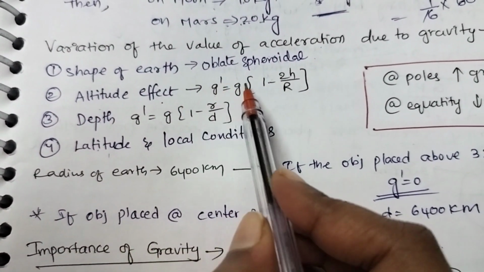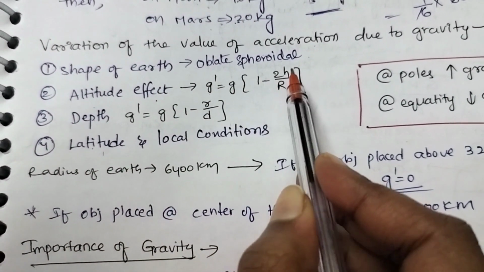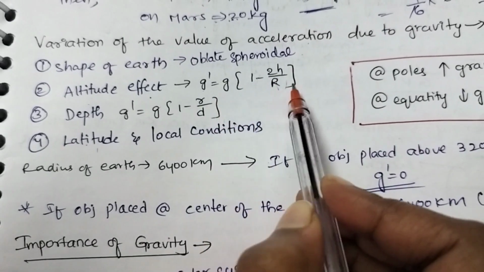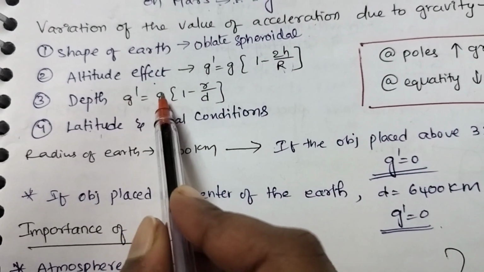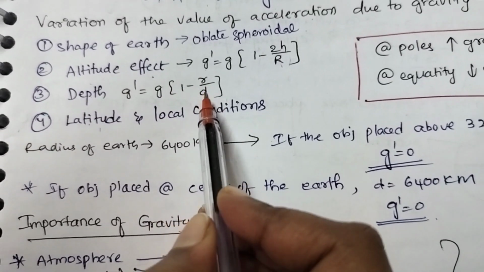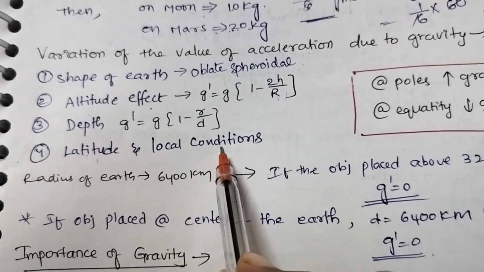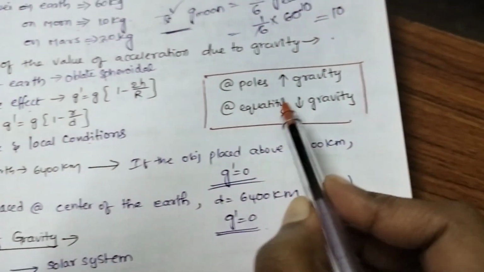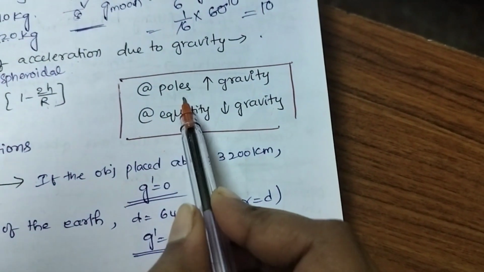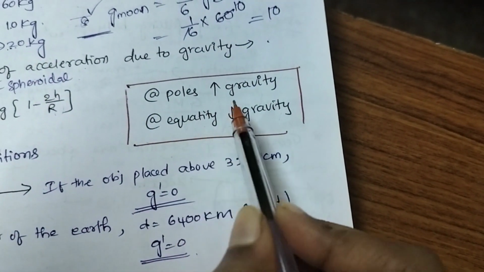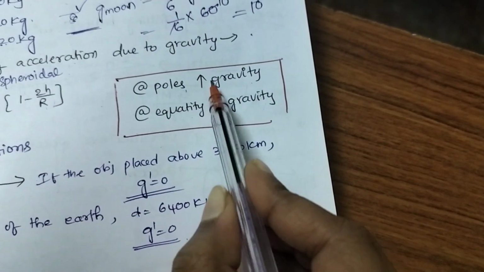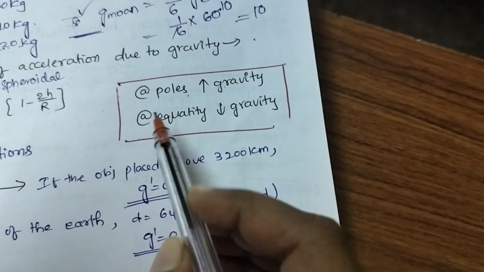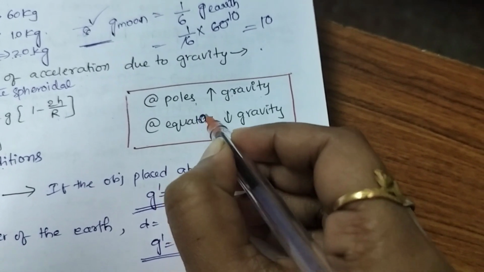Altitude effect: g dash is equal to g into 1 minus 2h by r, where r is the distance between two bodies. Depth: g dash is equal to g into 1 minus d by r. Latitude and local conditions. This is very important. At the poles there will be more gravity, and at the equator there will be less gravity. Do not confuse. At the poles we have more gravity compared to the equator.